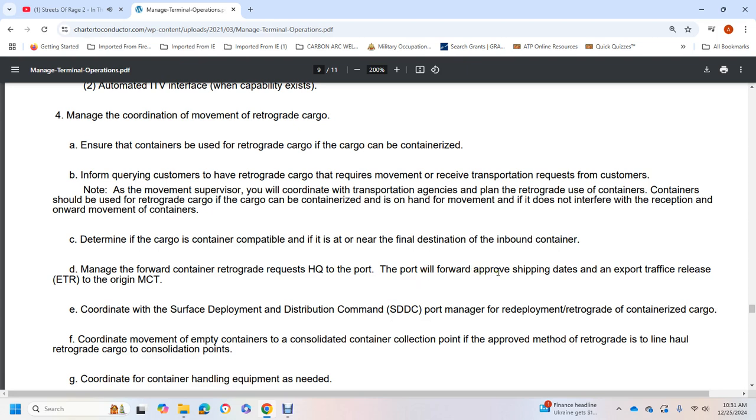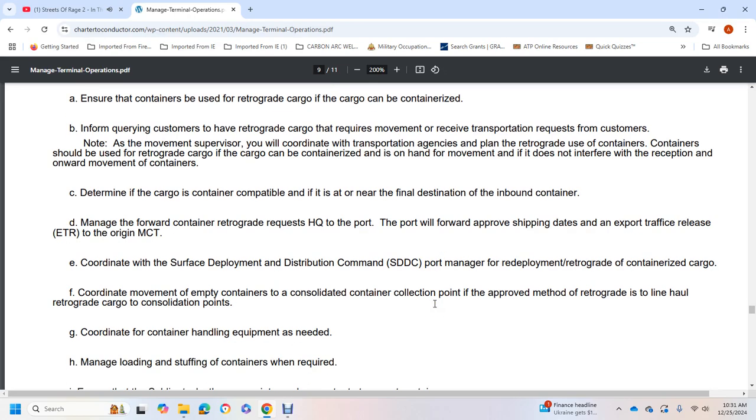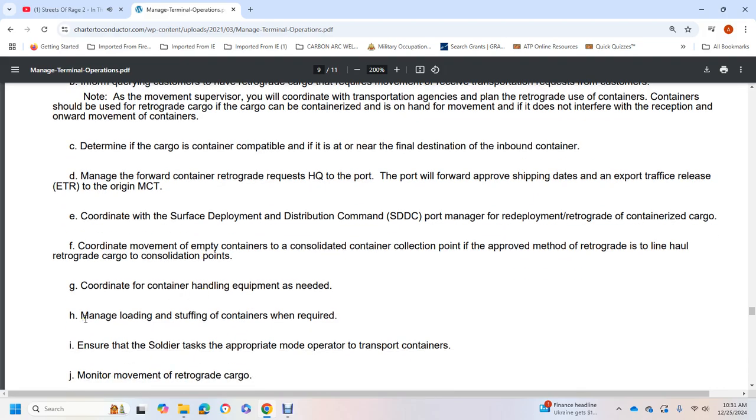Port will forward approved shipping dates and escort traffic release to more origin at MCT, coordinating surface deployment distribution center and port manager redeployment of retrograde containerized cargo. F. Coordinate movement of empty containers, consolidated container collection point, if approved for the retrograde, in line haul retrograde cargo consolidation points.